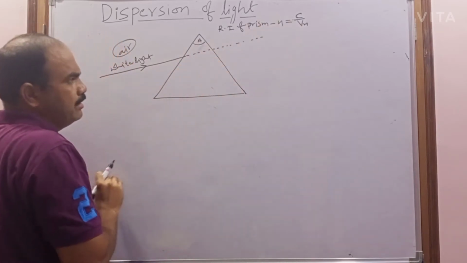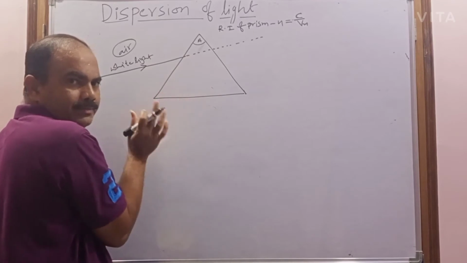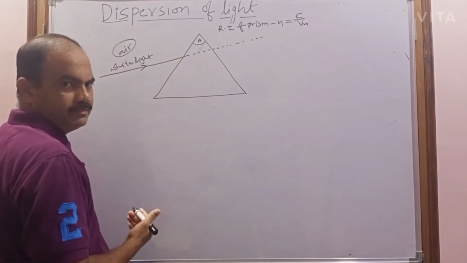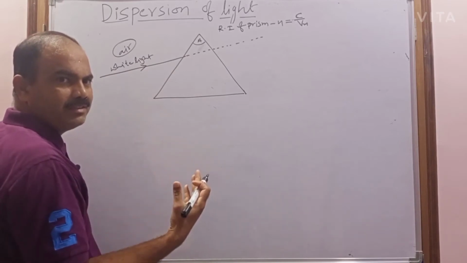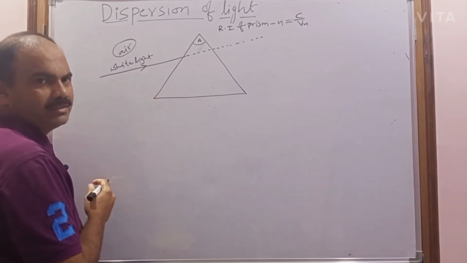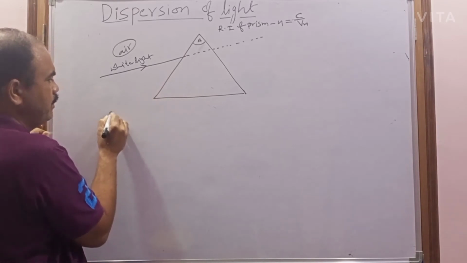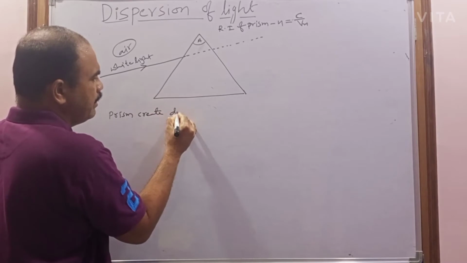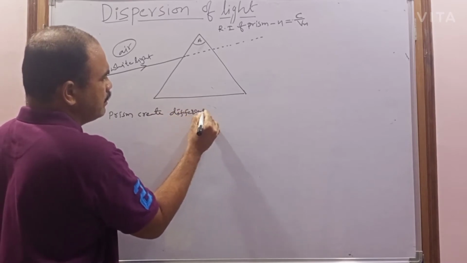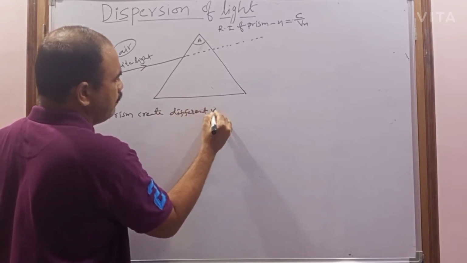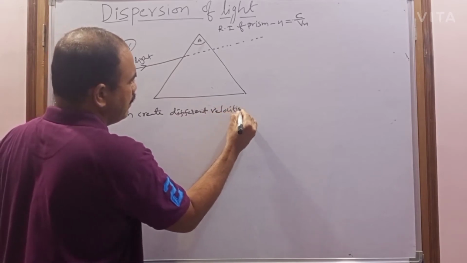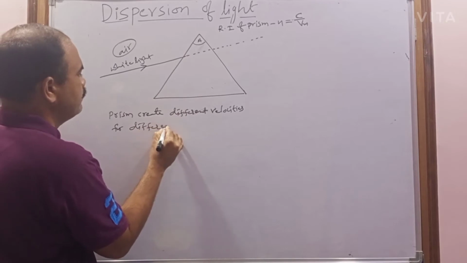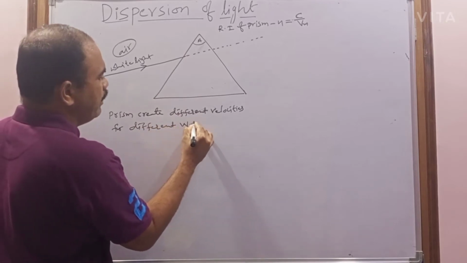So what will the prism do? The prism creates different velocities for different wavelengths.